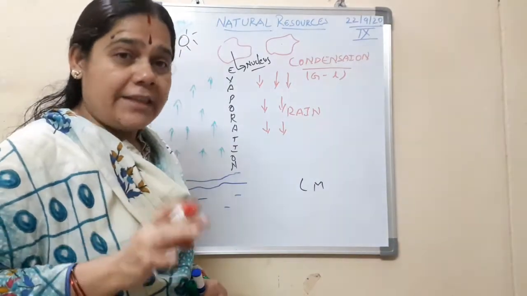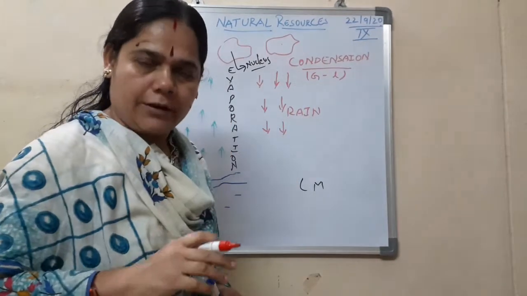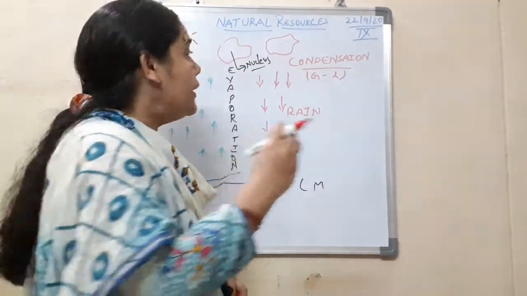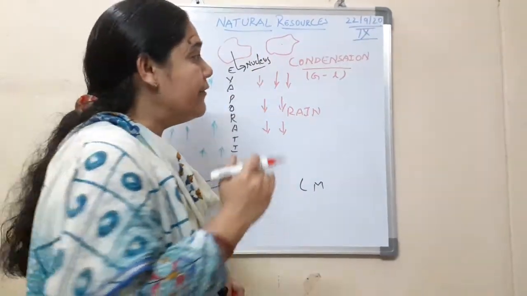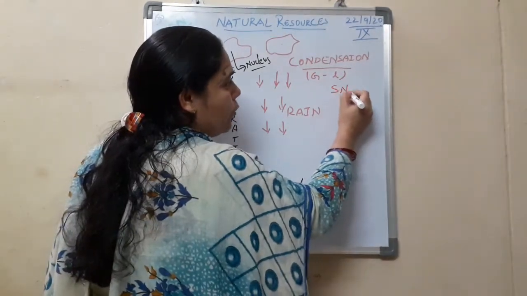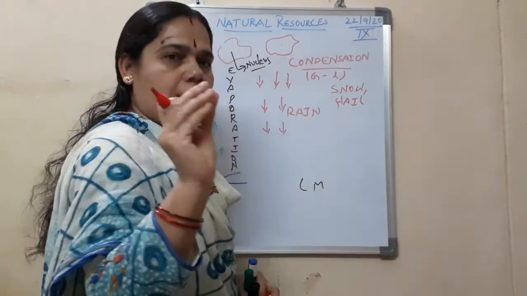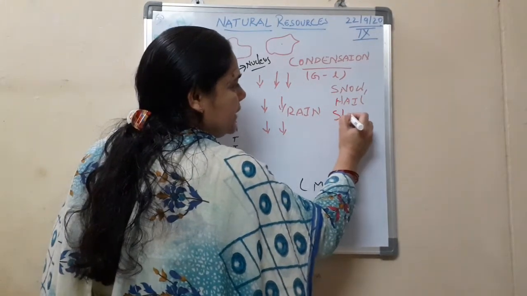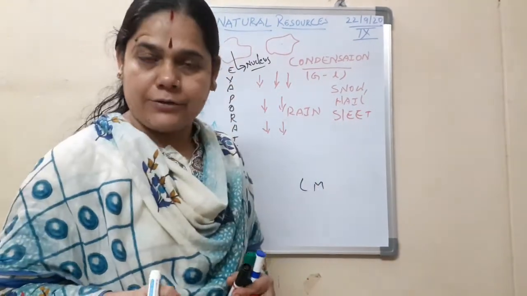Rain. But it is not always that water vapor will convert into rain alone. Sometimes in hilly areas where the temperature is extremely low, these clouds or water droplets will start cooling to such an extent that they convert to solid, and when they convert to solid they will fall back as snow, as hail. Hail, you all know, the big large ice balls which fall on the earth. Okay, hail, and even sleet. So these are the solid forms in which this water vapor will come back to the earth.